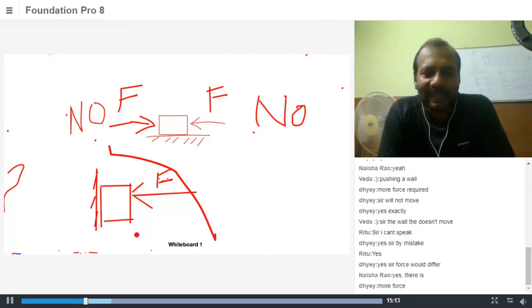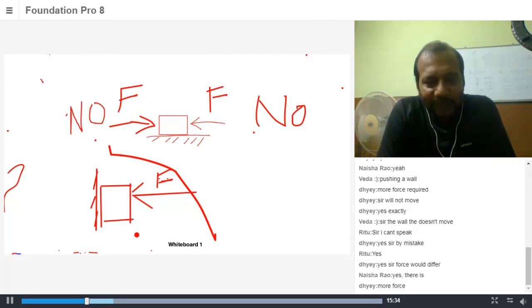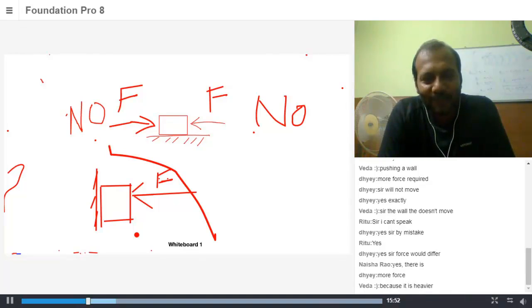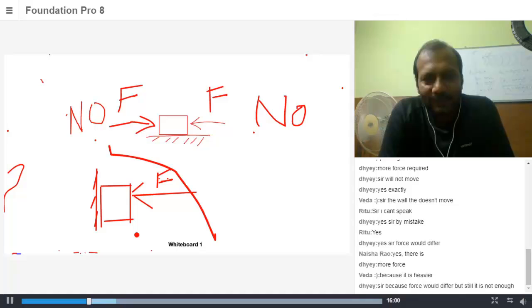Okay, Rishit, can you give me an answer for this? Arjun, I want a reason for this. Why is it not moving? Because almost all of you told me that it's not moving. Because there's a wall blocking it and the force is not enough. If that wall wasn't there, it would move. Okay, so you want to say that if more force is applied, then it would move? Yes, definitely. Okay, I'll get back to you.